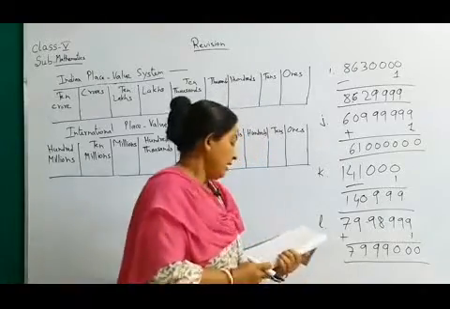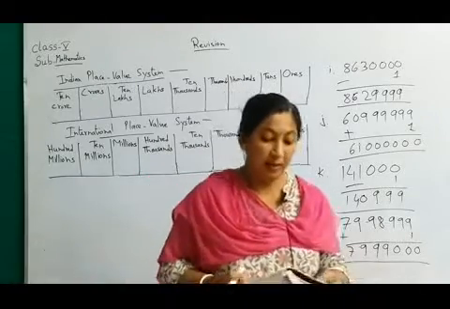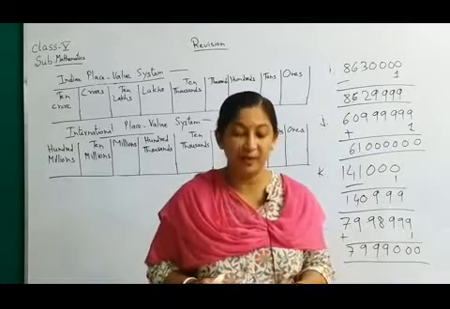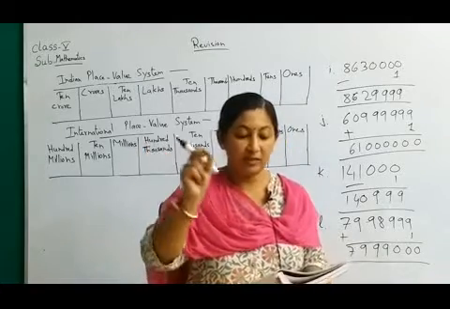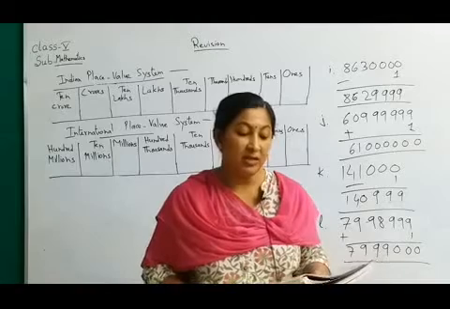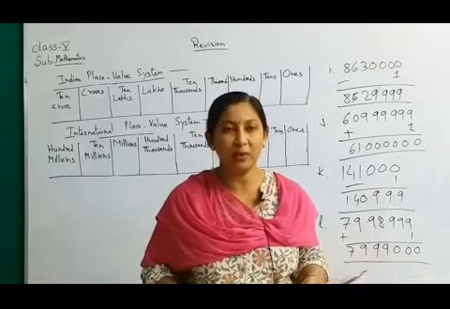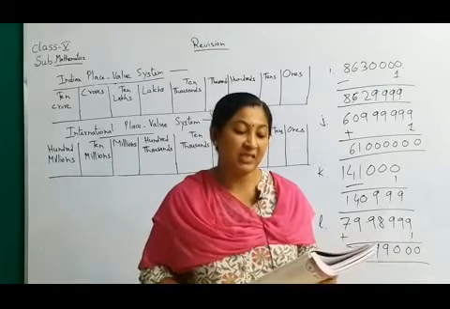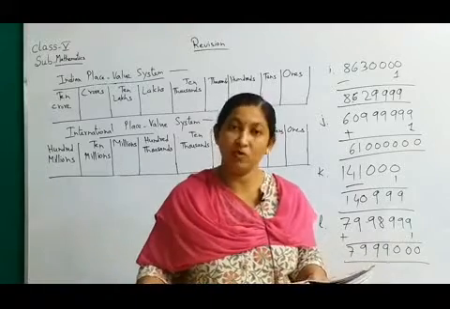Number M, in this number 2 is in the dash place. Count ones, tens, like this you will count and you will get that 2 is in the crores place. So you will write crore, and 7 is in the lakhs place. So you will write lakhs.